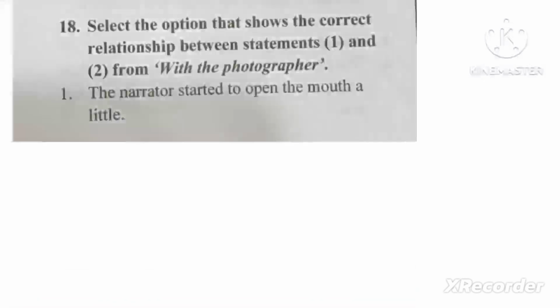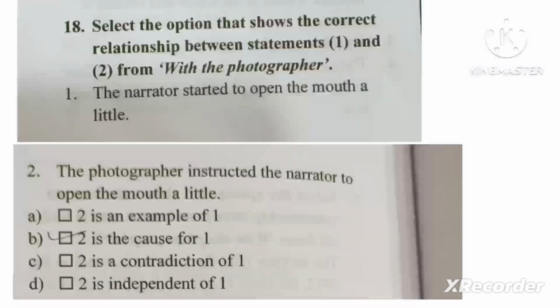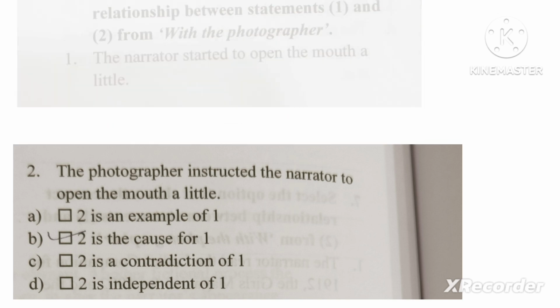Sentence number 18. We are given two sentences. The narrator started to open the mouth a little. The photographer instructed the narrator to open the mouth a little. So it's obvious. Why did the narrator start to open the mouth a little? Because the photographer instructed him to do so. So obviously 2 is the cause for 1 will be your answer.